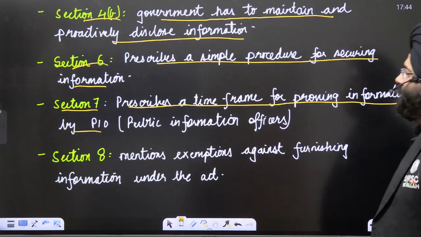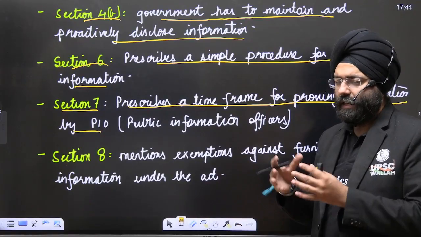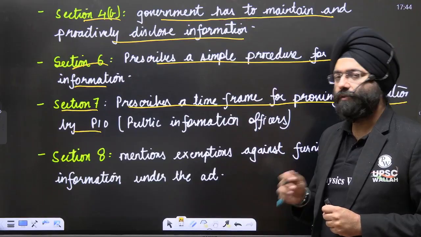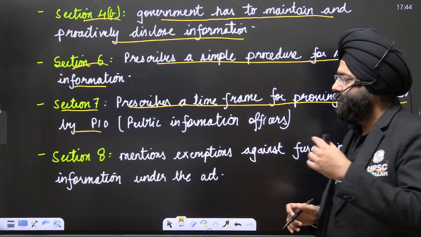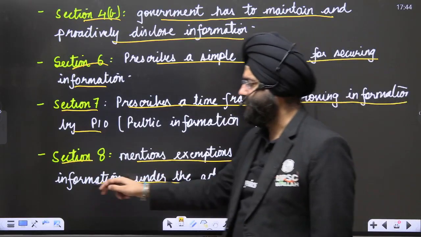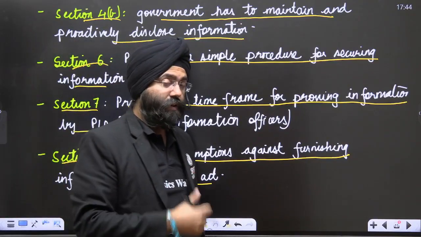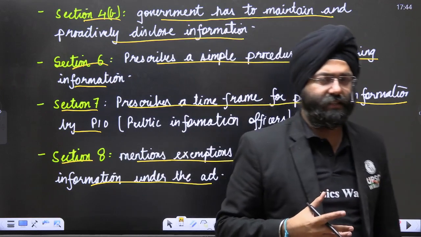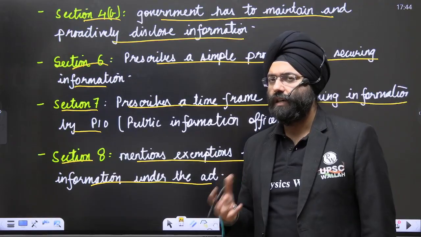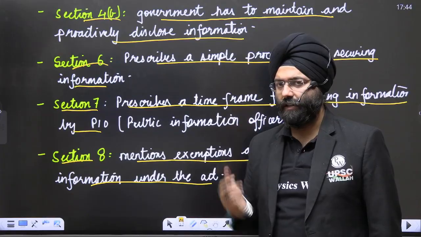Now, why does it become important? Please understand the time frame. Let us say 30 days are given and you have asked for information. Within 30 days, the PIO has to respond and give the information. Next, Section 8 mentions the exemptions against furnishing information under the Act. Under what organizations or topics the government will not be providing you information, which basically refers to defense, unity, sovereignty, integrity of India, and certain things that raise issues. The government offices can say no to the information being requested under these criteria.